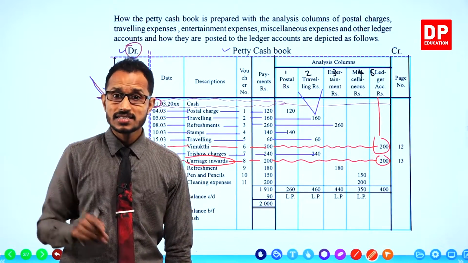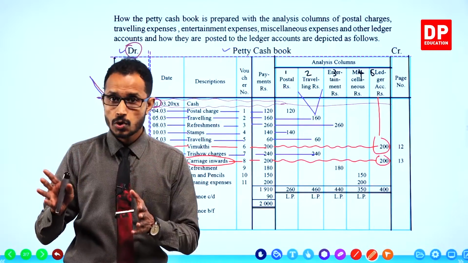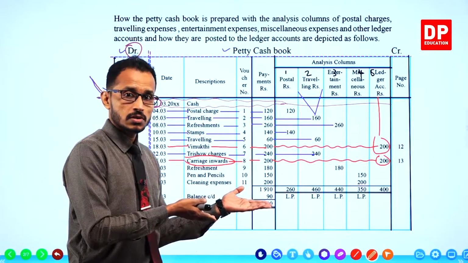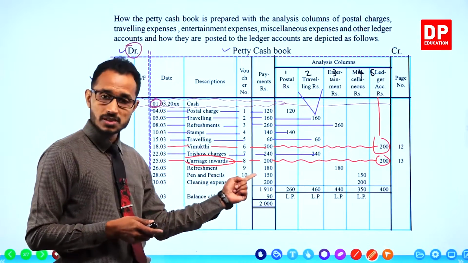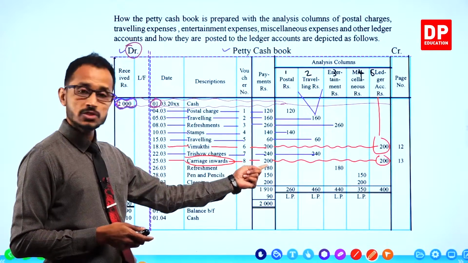These non-current assets should be brought to the business. To transport them, the transport expenses are called carriage inwards.